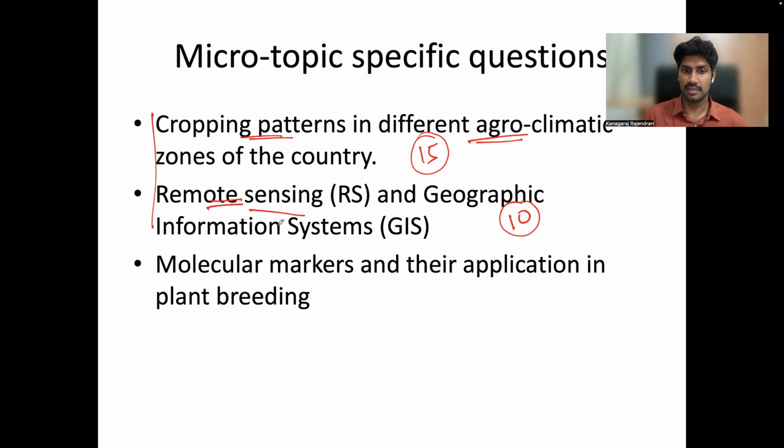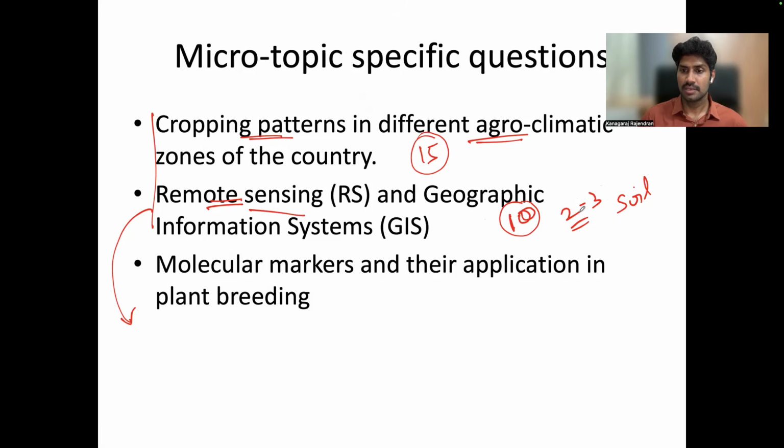Within remote sensing applications, they are going in depth. Out of the 10 applications, they focus very specifically on 2-3. The questions are very specific. For example, what is the role of remote sensing in soil survey? What is the role of remote sensing in weather forecasting? Or in forestry? Or in yield mapping? These are the various applications, but nowadays they are asking 2-3 applications very specifically.